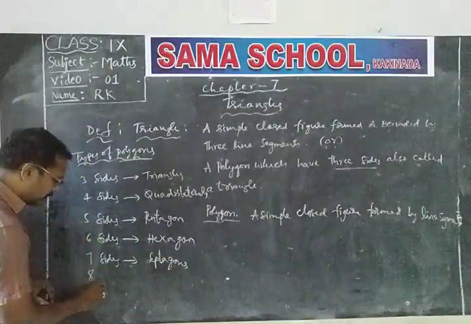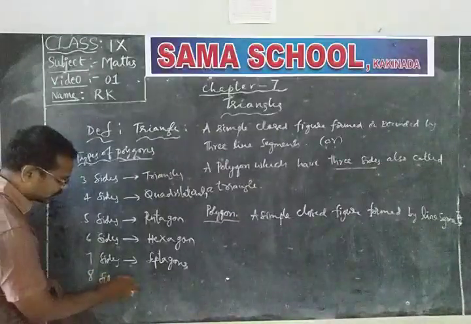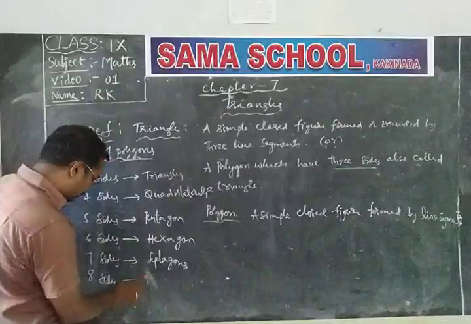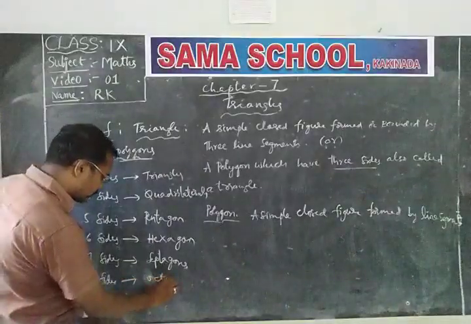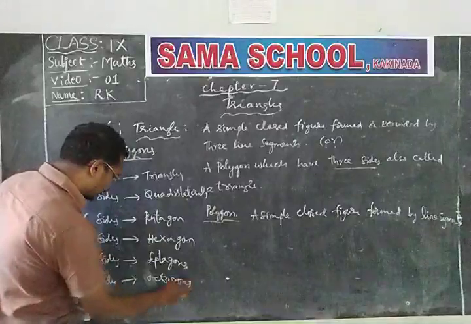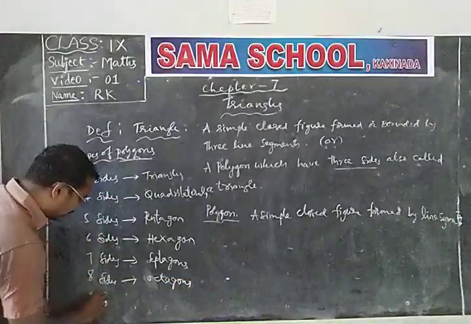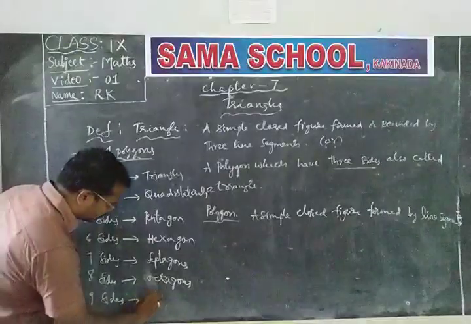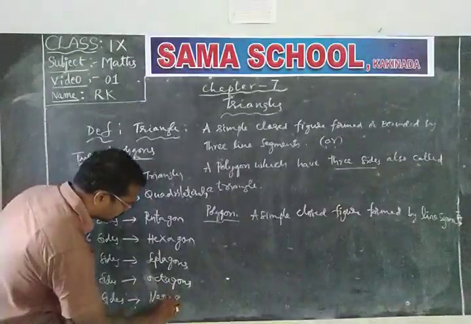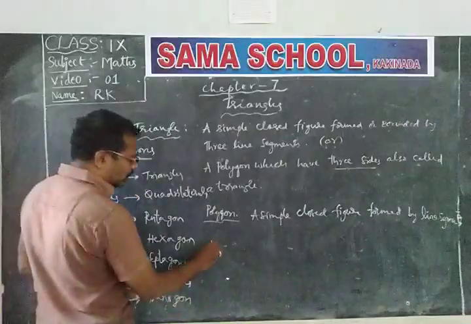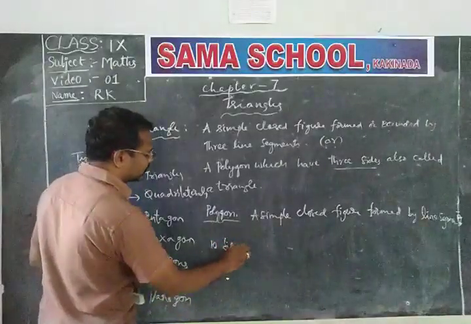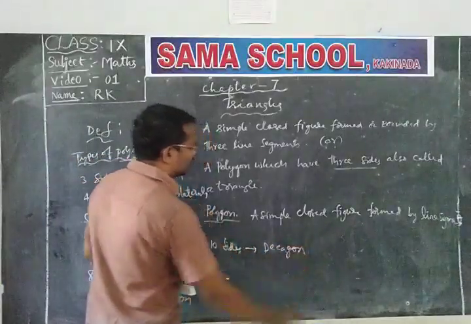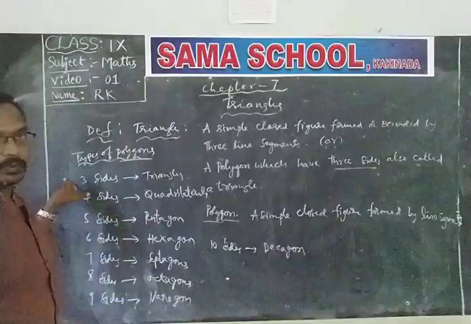A polygon which has eight sides is called an octagon. A polygon which has nine sides, nonagon, and a polygon which has ten sides is called a decagon. Okay, so these are the types of polygons.